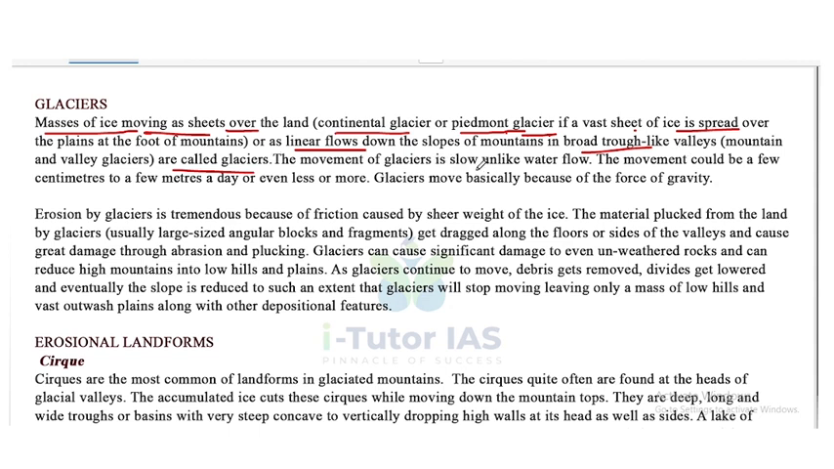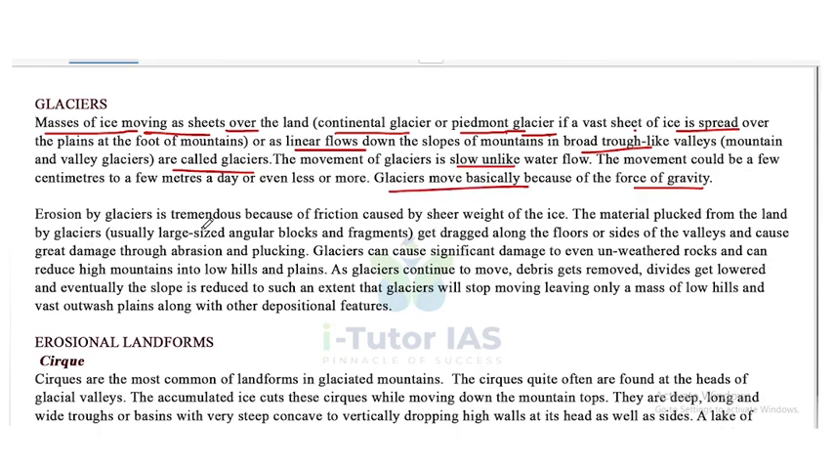The movement of glaciers is slow, unlike water flow. The movement could be a few centimeters to a few meters a day or even less or more. Glaciers move basically because of the force of gravity. So the glaciers mainly move because of the force of gravity.